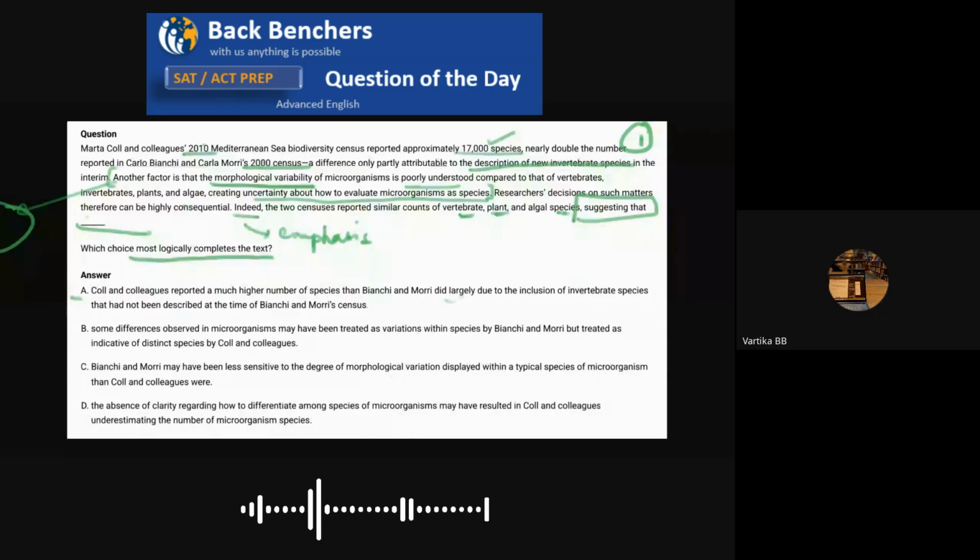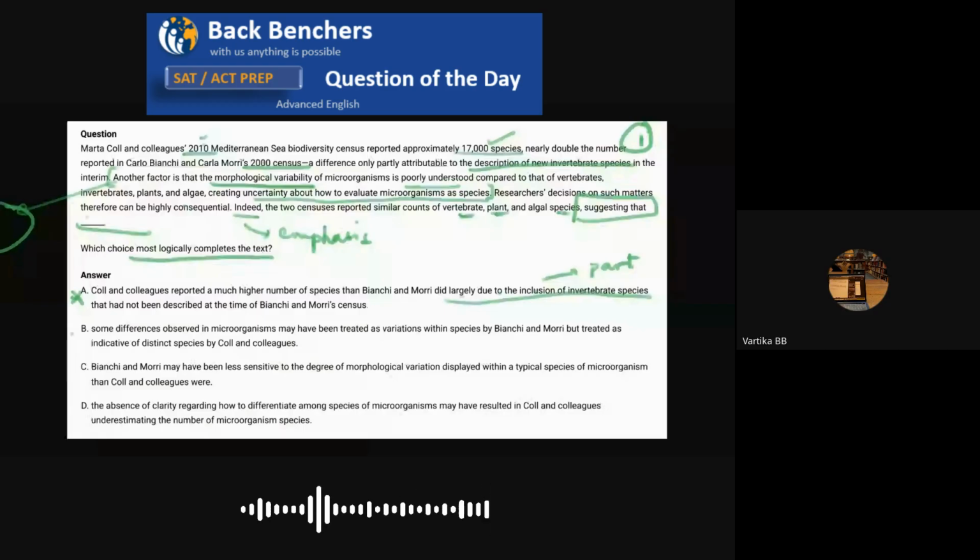Let's look at A. A says, Martha and colleagues reported a much higher number of species than Bianchi and Mori did, largely due to the inclusion of invertebrate species. But according to the passage, this point was only part of the reason, right? So we can eliminate A. I know that the inclusion of invertebrate species was responsible for why 2010 reported a higher number, but that was only part of the reason, which means the majority of the reason why they reported a higher number is this morphological variability point.